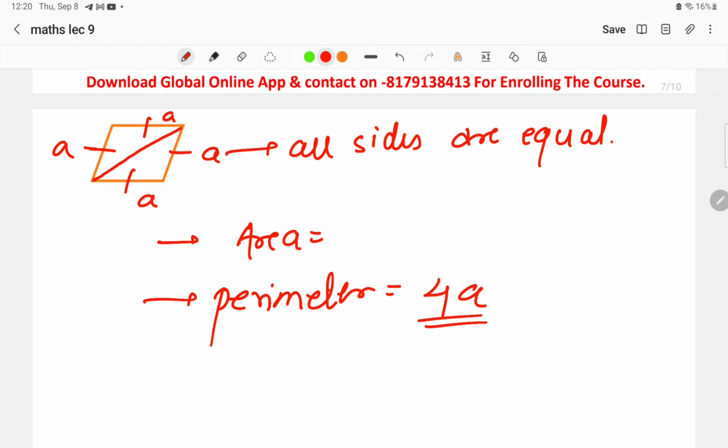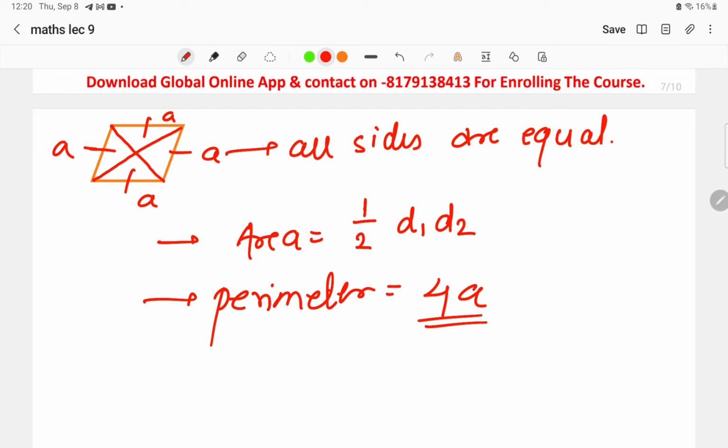This is the diagonal D1 and this is the diagonal D2, right? And the area of the rhombus is what? Half D1 into D2, that is half of diagonal D1 into diagonal D2. This is all about the rhombus. Area is equal to half D1 into D2, and perimeter is equal to 4A. This was all about the rhombus.